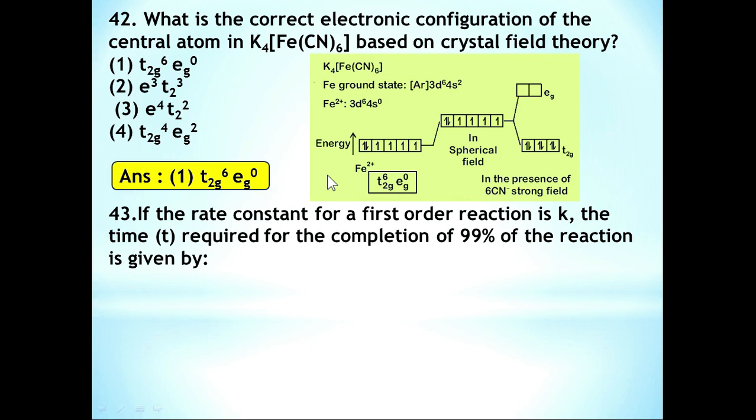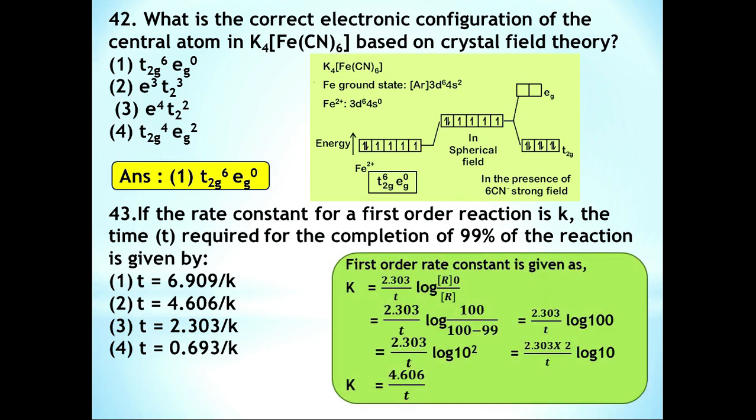43. If the rate constant for a first order reaction is k, the time t required for the completion of 99% of the reaction is given by. Here the rate equation for a first order reaction is k is equal to 2.303 by t log R0 by R. The initial concentration is 100 and the concentration at time t is 100 minus 99, for completion of 99% of the reaction.